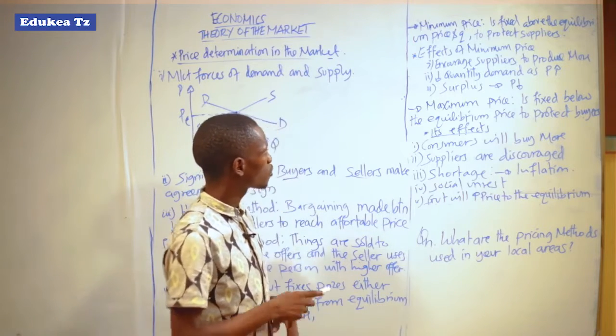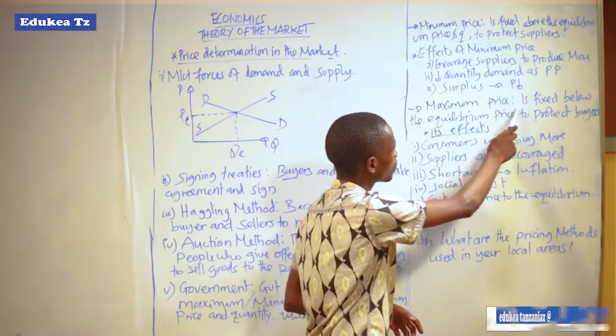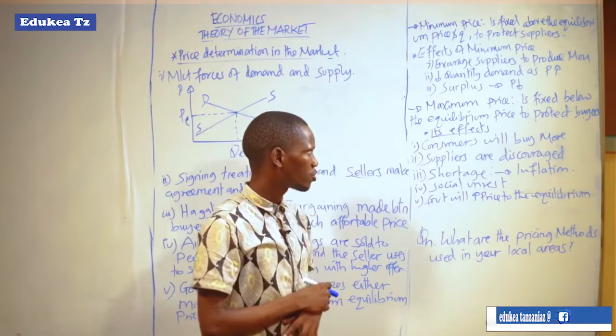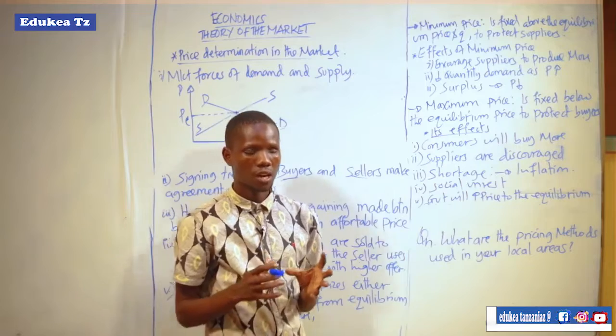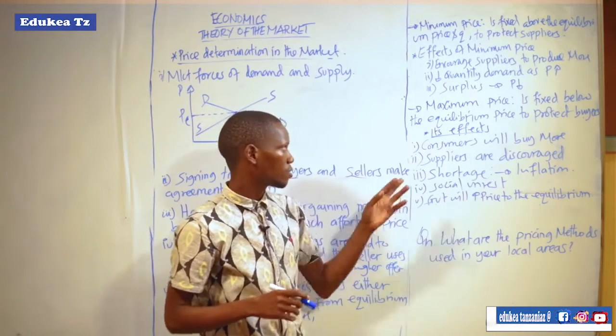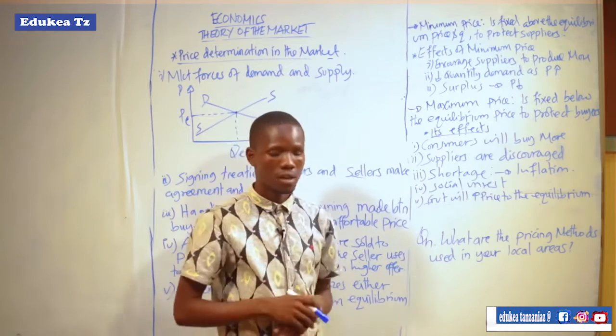But also about maximum price, this is fixed below the equilibrium price to protect buyers. So this maximum price is fixed by the government below the equilibrium price in order to protect the buyers.